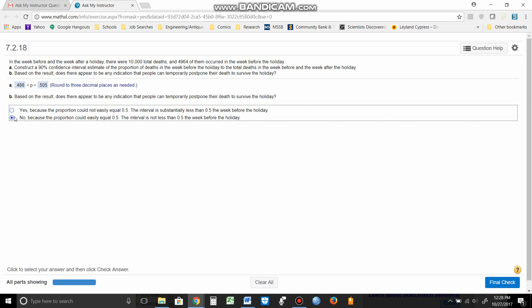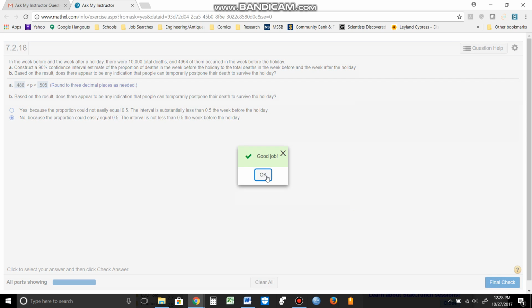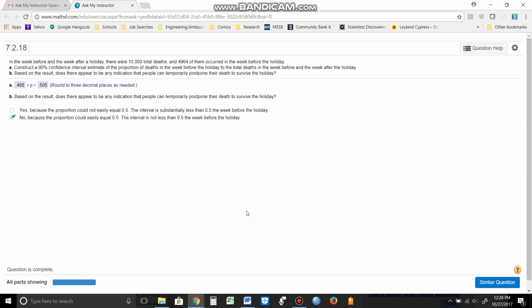The CI basically creates two values in which I am 90% confident that the true value is somewhere in there. But it doesn't mean that it absolutely is in there. It means that the odds are stacked in my favor that it is. So it could be any value in there, and specifically it could be 0.5. The interval is not less than 0.5 the week before the holiday, so therefore no is going to be the appropriate response.